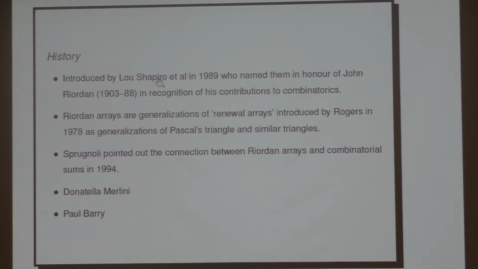Actually, if you look at the YouTube seminar by Shapiro, he calls them Riordan arrays, but I've got used to calling them Riordan, so I might call them Riordan sometimes. They're actually generalizations of something called renewal arrays, which were introduced by Rogers in 1978 as themselves generalizations of Pascal's triangle and similar sorts of triangles. So Rogers actually came up with some theorems which now apply to Riordan arrays.